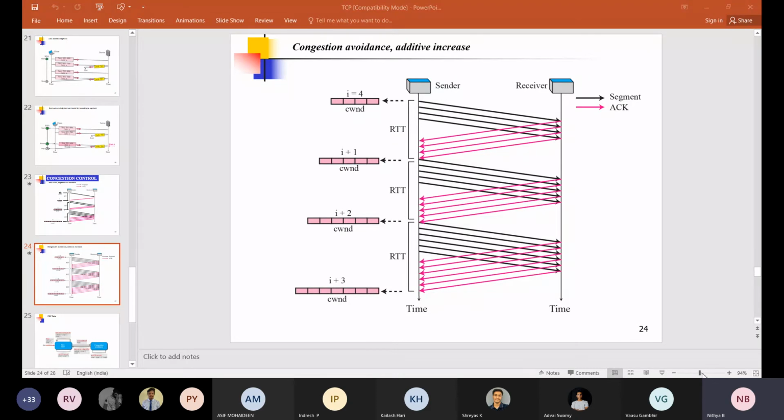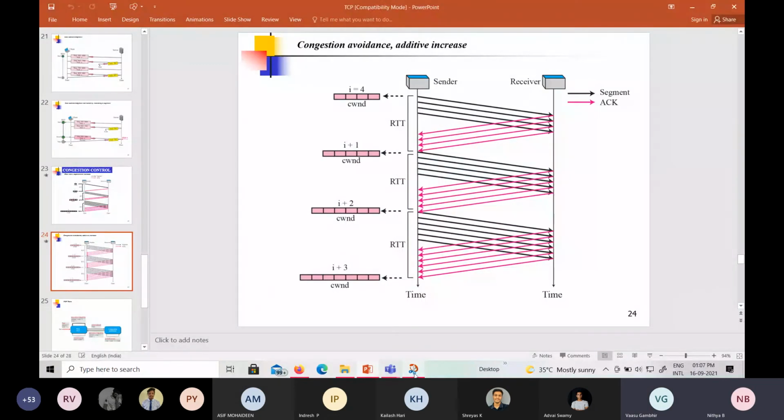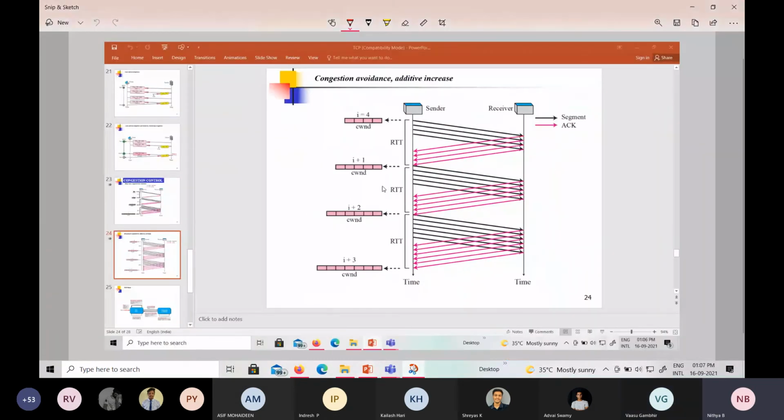1 second. Is my screen visible? Yes, ma'am. No, so I'm 1 second. I share my desktop, then it will be easy. Okay, so now it is visible.